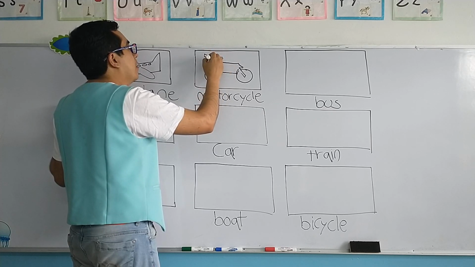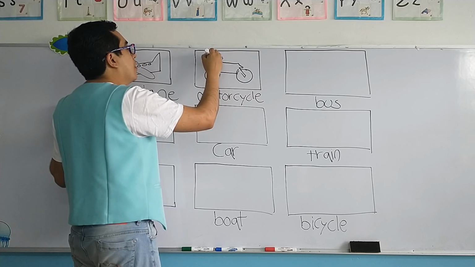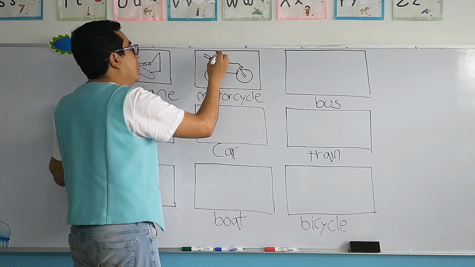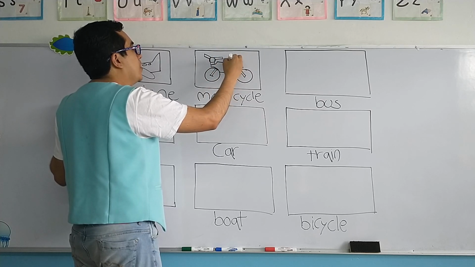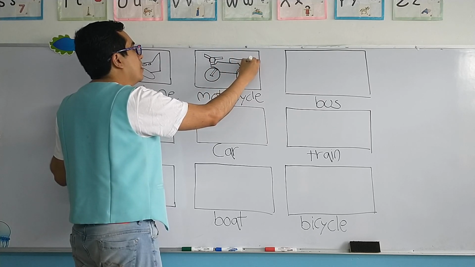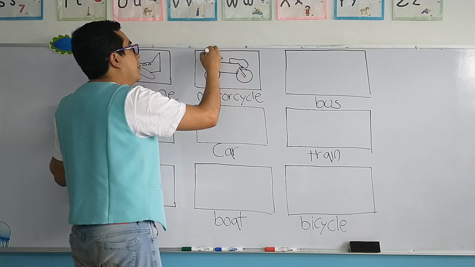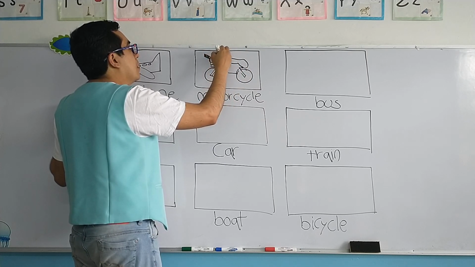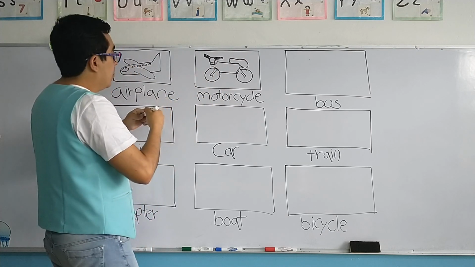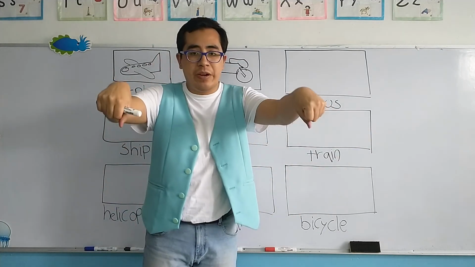right here, we have the seat and the two sticks so we can grab it.